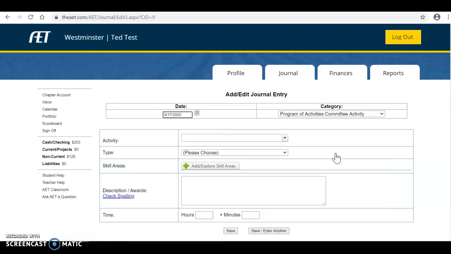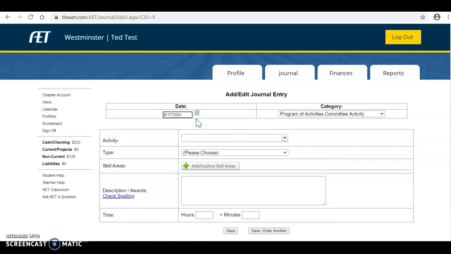And this is for whatever committee you may be either in charge of or put on, and you have a meeting or you do some sort of activity. You're going to use this to journal. If you are not in a committee and you haven't put in which committee you're in within AET, it will not let you do that until you put that in.